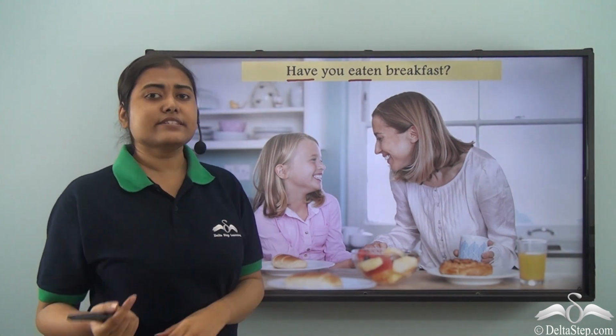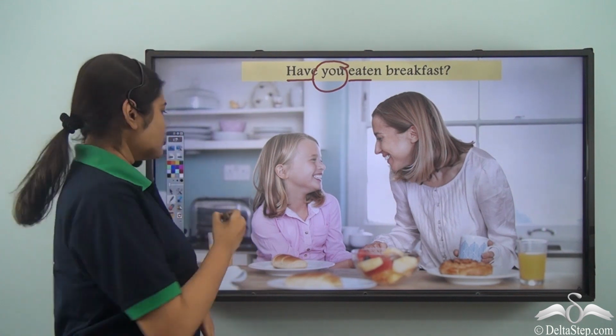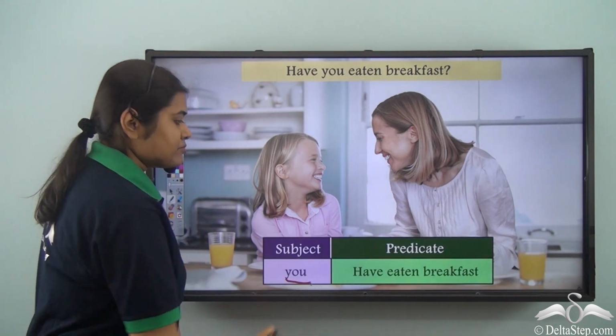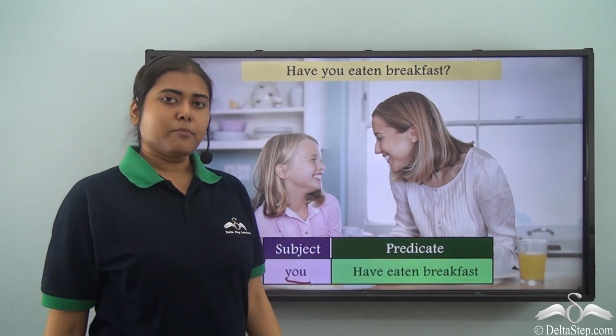So, who has eaten breakfast? The answer will be you. So, you becomes the subject in the sentence. Have eaten breakfast becomes the predicate.